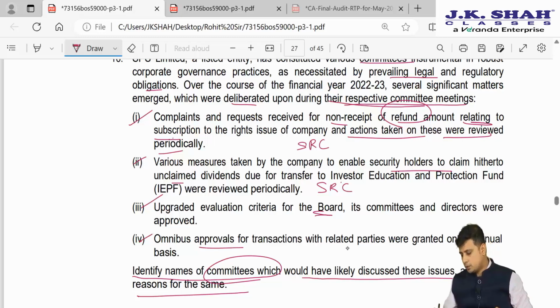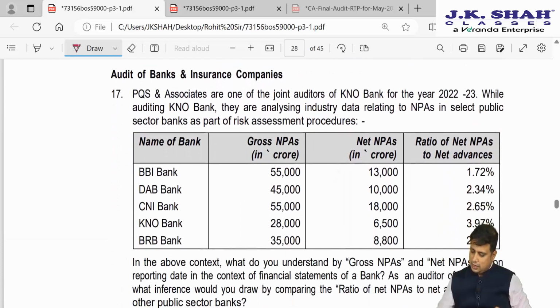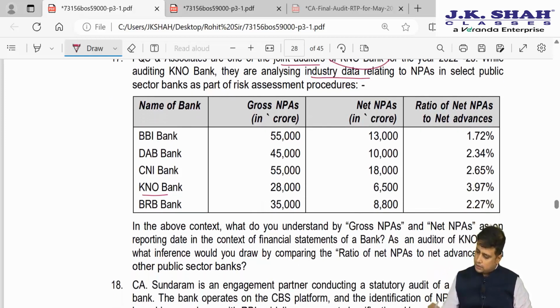And lastly, omnibus approval for transaction with the related party. Who will cover this? The audit committee. So this was your SEBI LODR. Next, audit of banks and insurance companies. PQS and Associates, one of the joint auditors of KNO Bank for the year 22-23. While auditing KNO, they are analyzing industry data on NPA in selecting the public sector banks as part of risk assessment. So they saw there is gross NPA and net NPA, ratios of NPA to net advances.